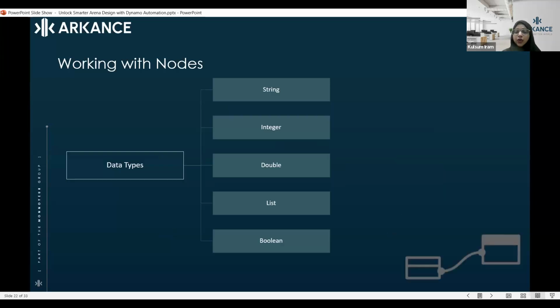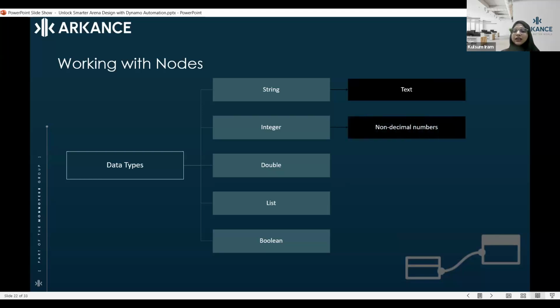Then the next thing which will help us to work with nodes is data types. There are basically five data types that we are going to use. String: when we talk about text, that means we are talking about strings.